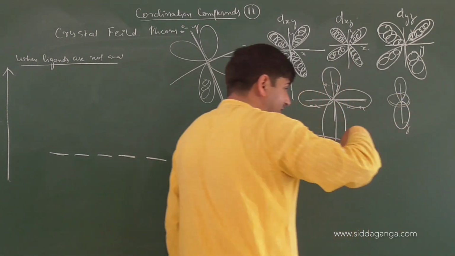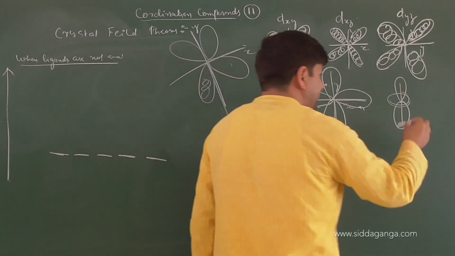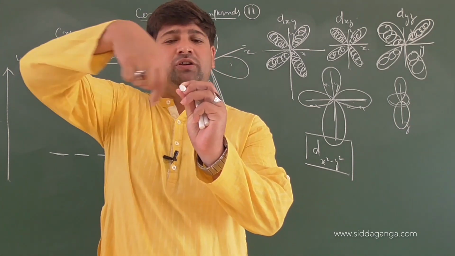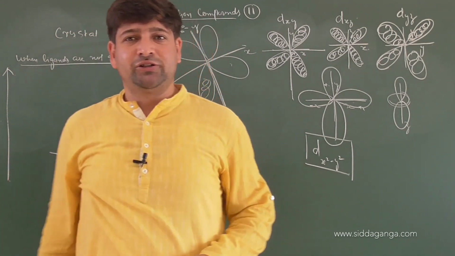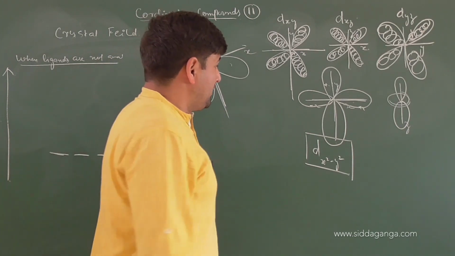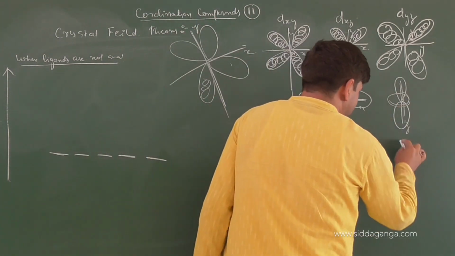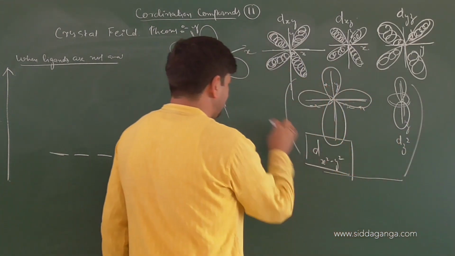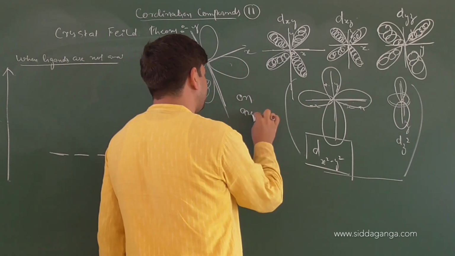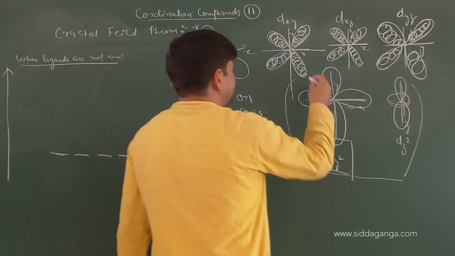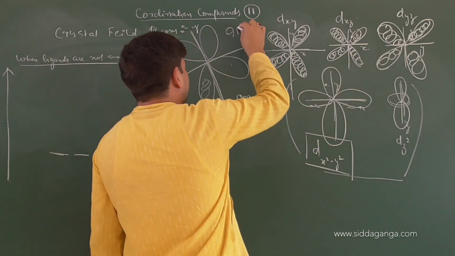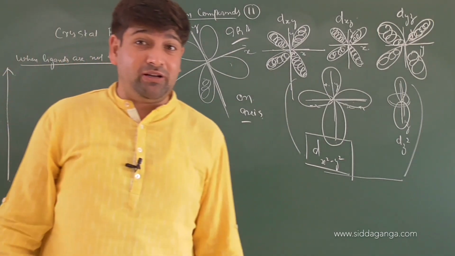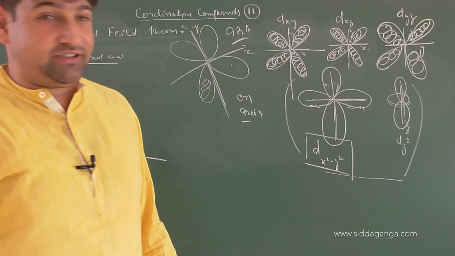The torus around it will be covering the z-axis, but it's planar. So as I have shown a while earlier, this torus is present like this. It's like a collar-like structure around the z orbital. Now you can see that these two orbitals, this is dz square, they are on the axes, right or not? They are on the axes, and these ones are in between the axes. Did you get it? Shapes of d orbitals are extremely important in order to understand coordination compound interactions.